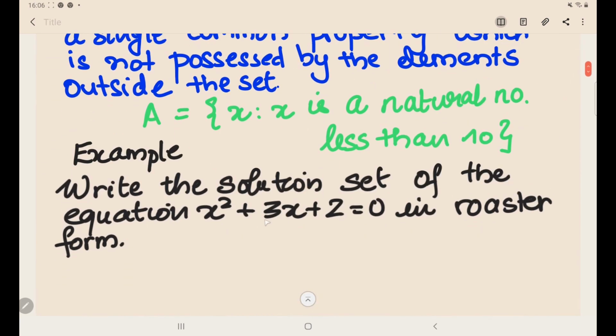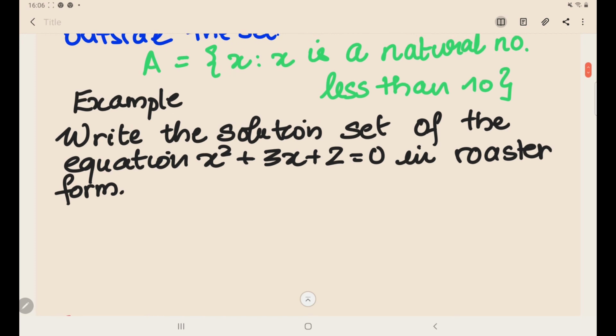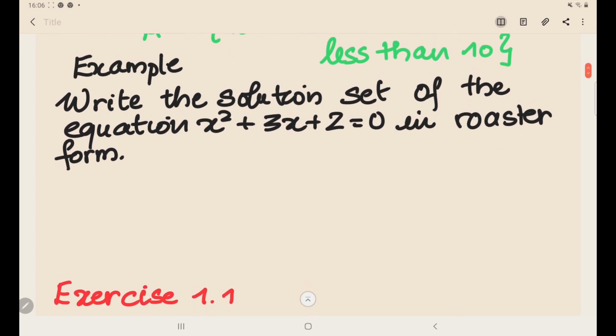In the same way in set builder form, you write the set of all x such that x is a natural number less than 10. You write x, then a semicolon, which is like a condition, where x is a natural number and it is less than 10. I hope it's clear. Now let's do an example, then you will have a better understanding of how to represent sets in roster or tabular form and in set builder form.